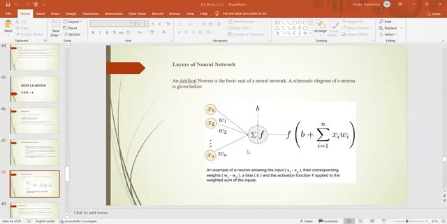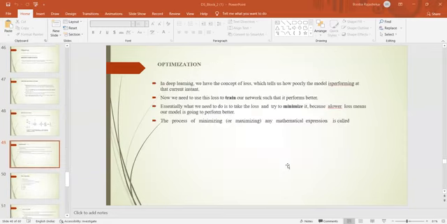A schematic diagram of the neuron is given. See, this is the formula used in the neural network based on the input function. So x is the input, the weights are w, and the bias is b. In this way, we calculate the f value, the weighted sum of the inputs. Then, based on the input, we can use this formula to find the layers.